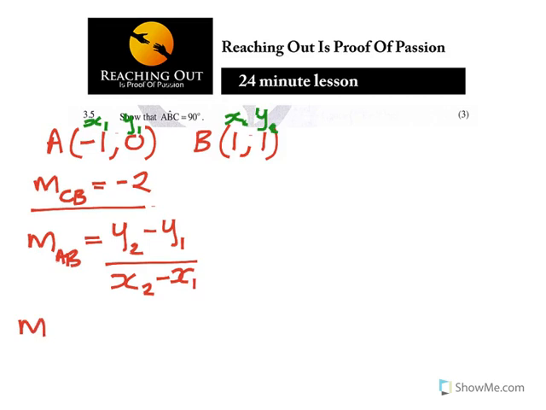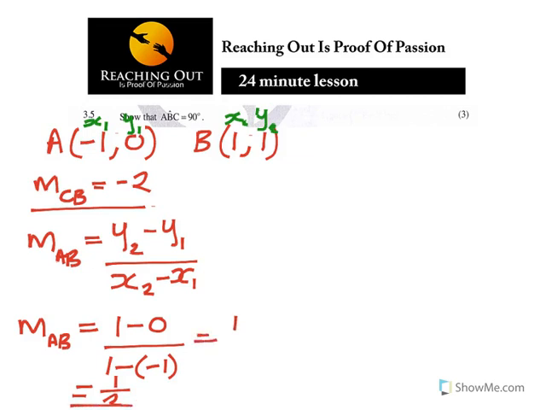So M of AB is equal to 1 minus 0 over 1 minus (minus 1), and the answer that you're going to get is 1 over 2. So you are going to get a half.